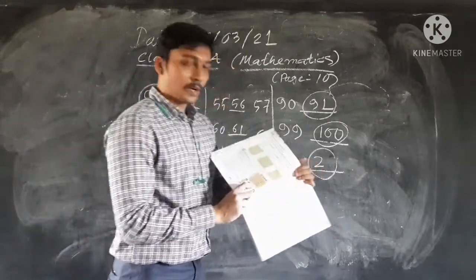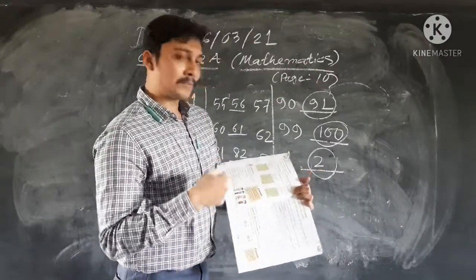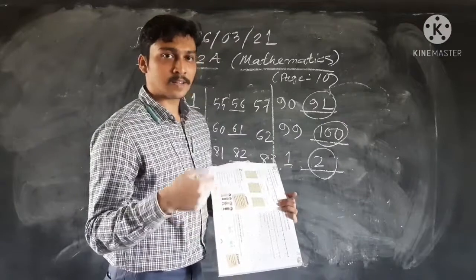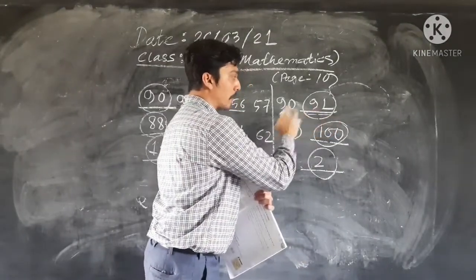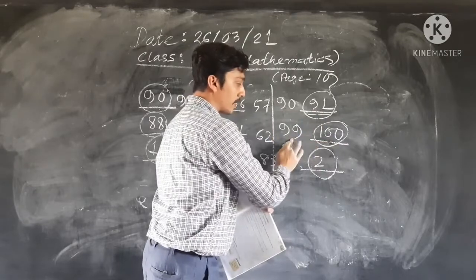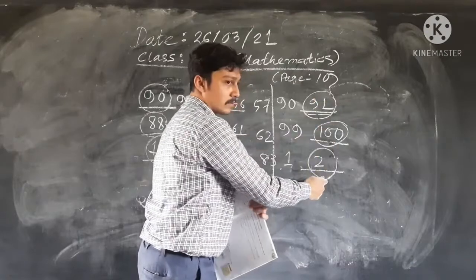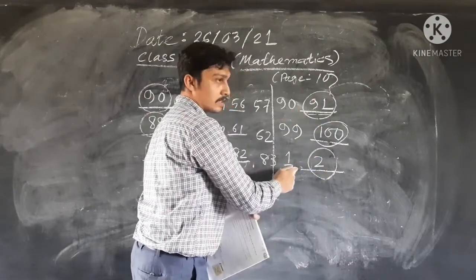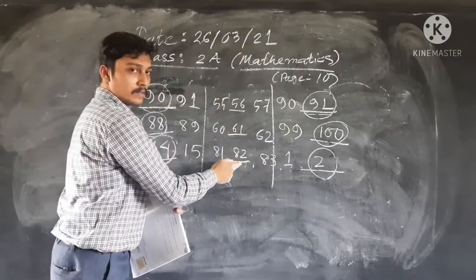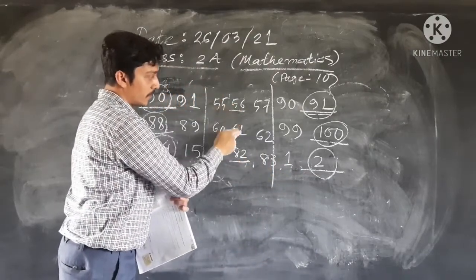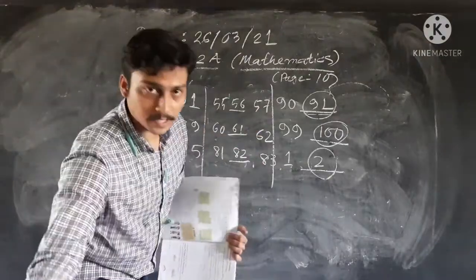And the second one is called the successor, the number that comes just after a number. 91 comes after 90, 100 comes after 99, 2 comes after 1. So those are the successors of the respective numbers. Clear? They are situated between these numbers. Okay? Clear?